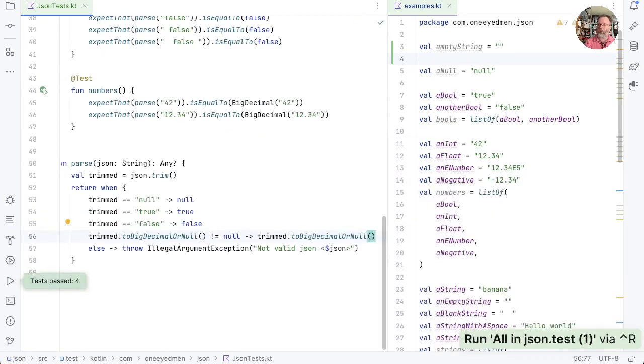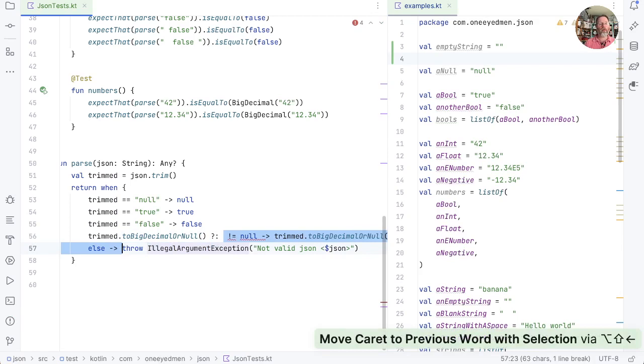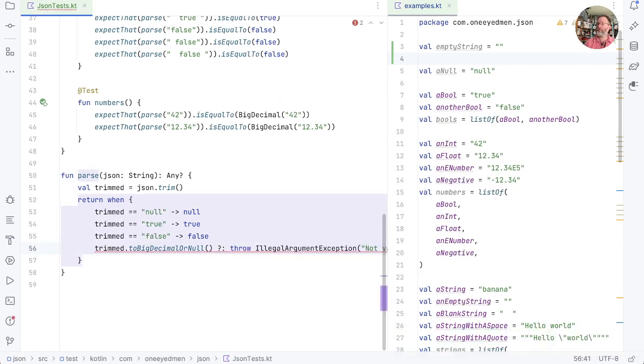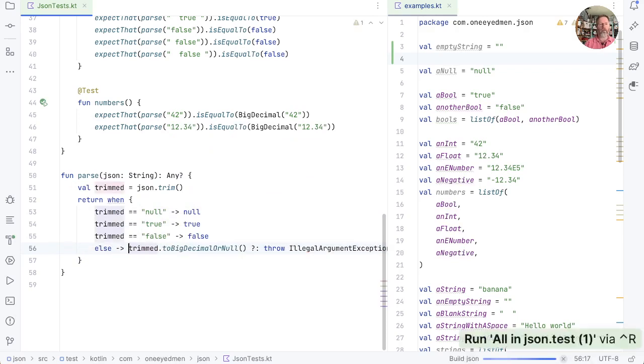Well, it does. And as this is our fallback, I think we can probably say not equals null, but Elvis, throw an illegal argument. And then this is our else clause. Is that right? Yes, it is. Good.